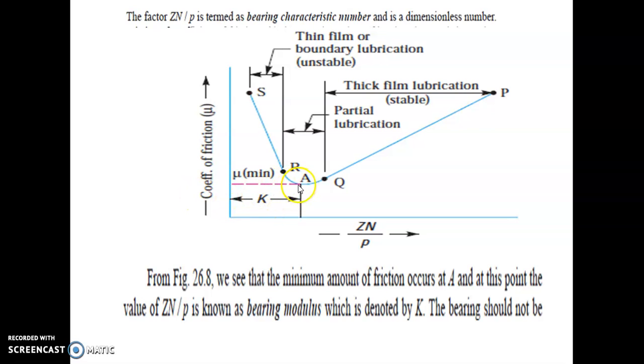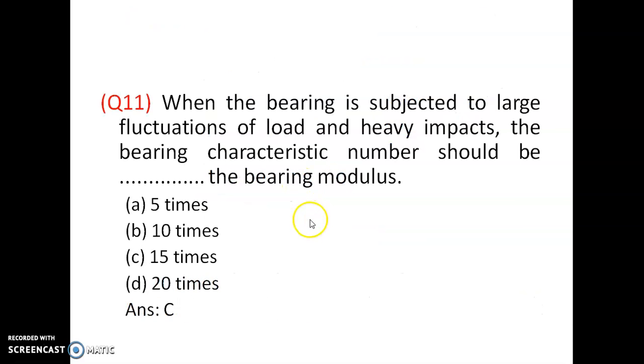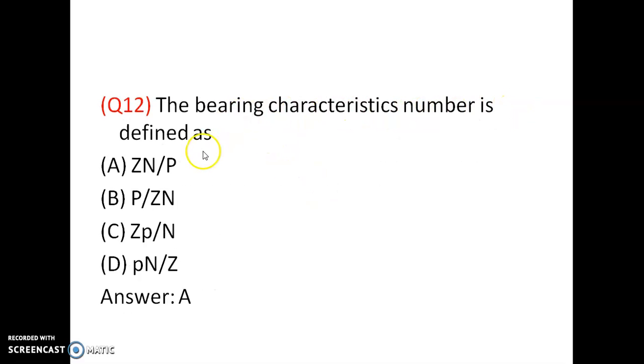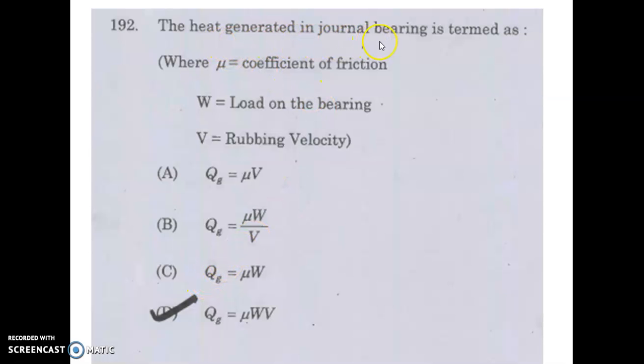Okay, so bearing modulus, this is Z n by P along the x-axis. It depends on viscosity and speed as well as the pressure. This at point A is called the bearing modulus. For bearings subject to large fluctuations of load, the bearing characteristics number should be 15 times the bearing modulus. The bearing characteristics number is defined as Zn by P. Option A is correct.